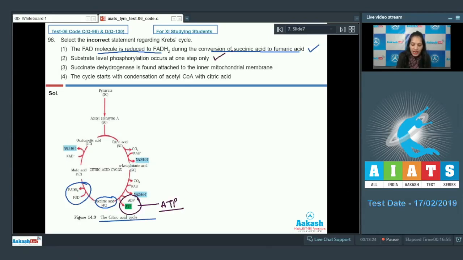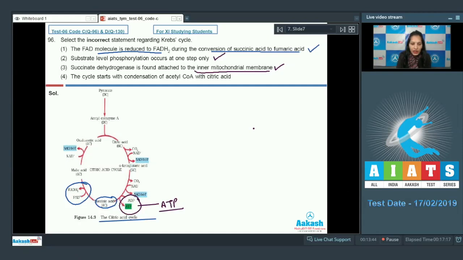Third, succinate dehydrogenase is found attached to the inner mitochondrial membrane. This enzyme is helpful in Krebs cycle. All the enzymes of Krebs cycle are present in the matrix except the succinate dehydrogenase. It is found attached to the inner mitochondrial membrane. So it is also correct.